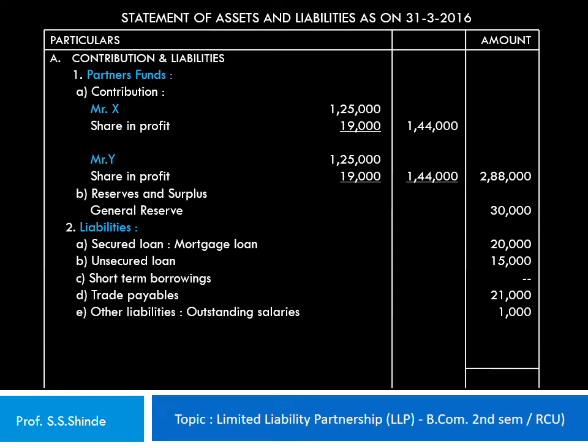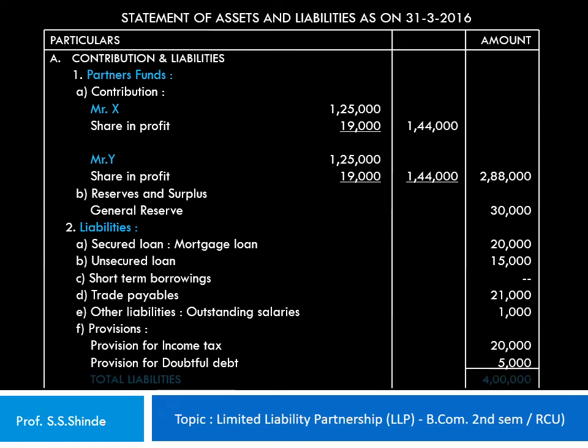Other liabilities comprises of the outstanding salaries 1,000 rupees. Provisions made during the year, that is provision for income tax 20,000 and provision for doubtful debts 5,000, taking the total liabilities to 4 lakh rupees. So this is how the statement of assets and liabilities is prepared, and this comprises the first part of the statement.